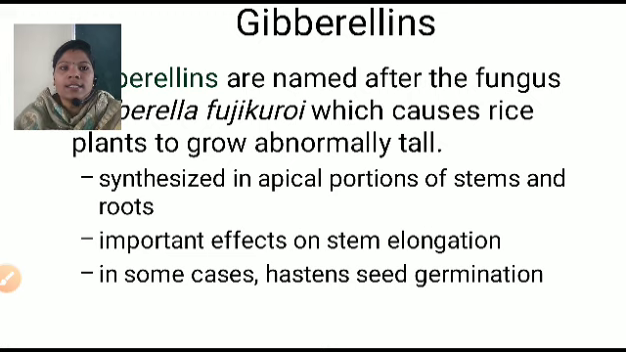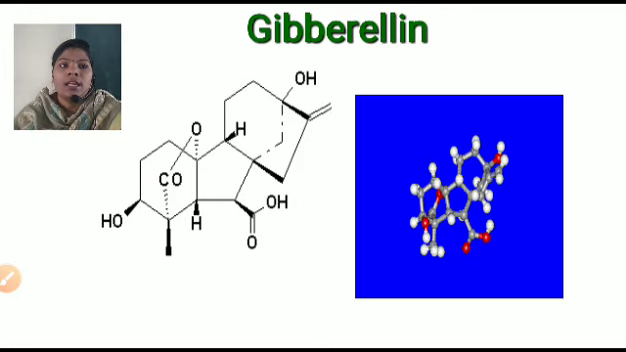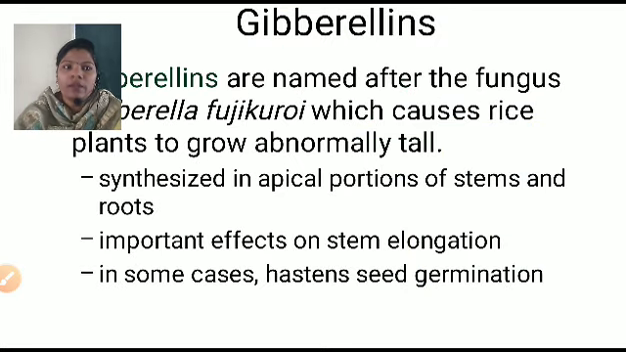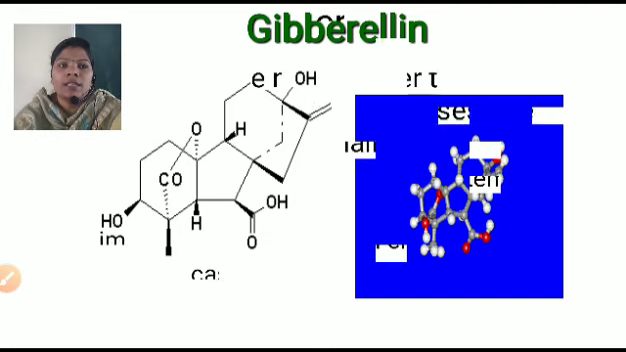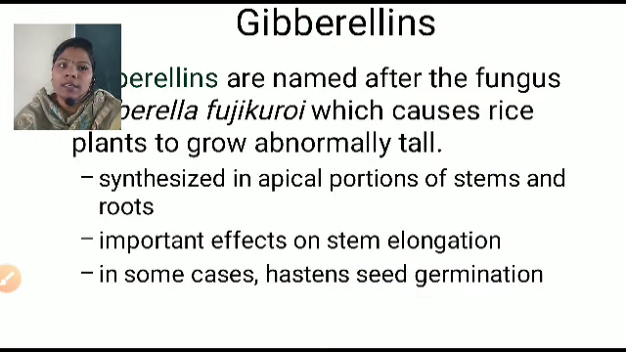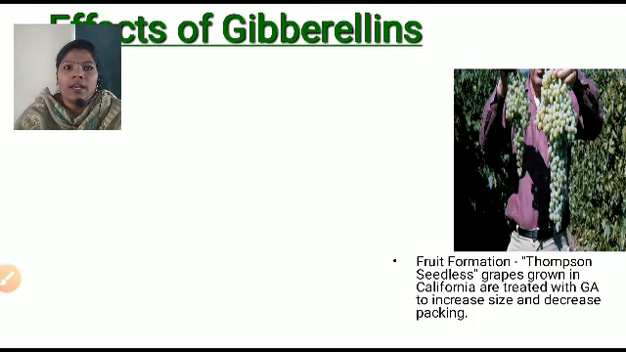This is synthesized in the apical portion, that is the upper portion of the stem and the root. It has an important effect on stem elongation, and in some cases it hastens seed germination. Hasten means it increases the rate of seed germination. Here let me learn the effect of gibberellins.